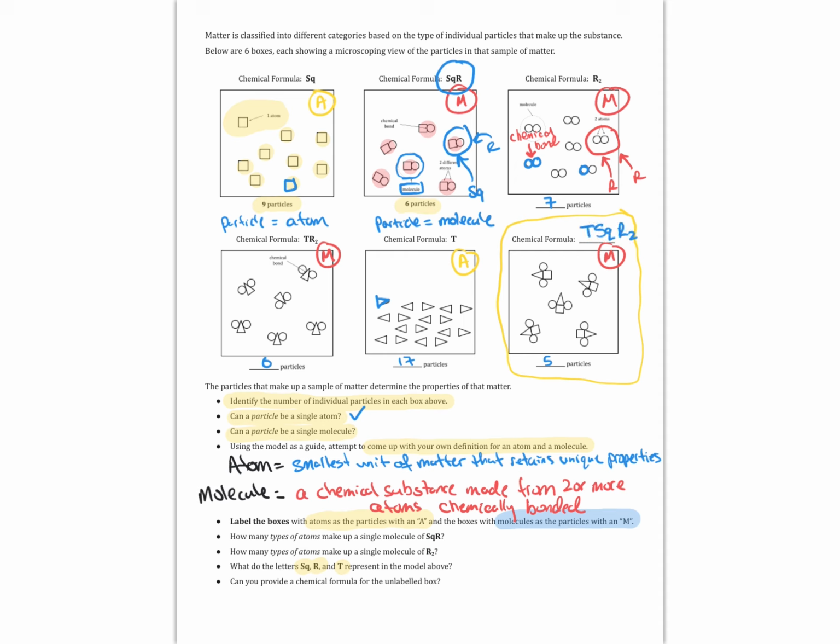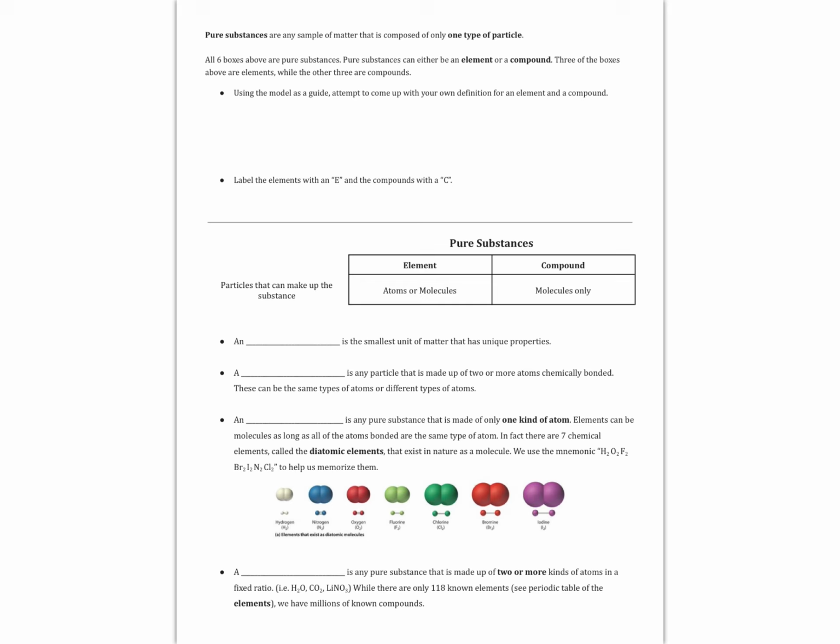And while it does not matter which sequence you put them in, you should have a T, an SQ, and R2. 2 next to the R to represent there are two round atoms, an SQ because there's a single square, and a T to represent a single triangle atom. This TSQR2 substance is a molecule composed of three different types of atoms.